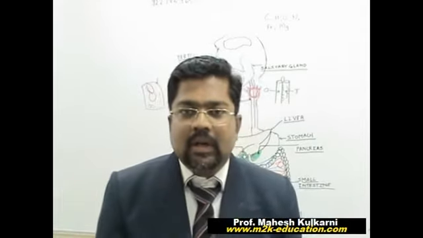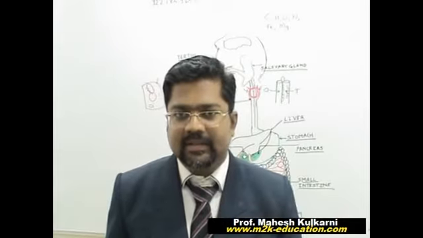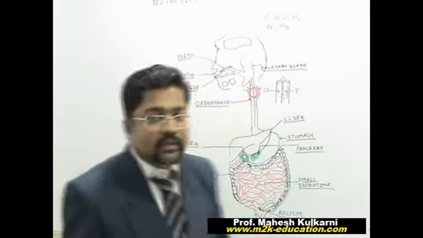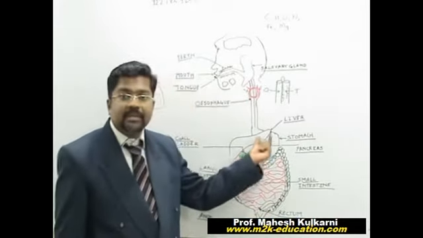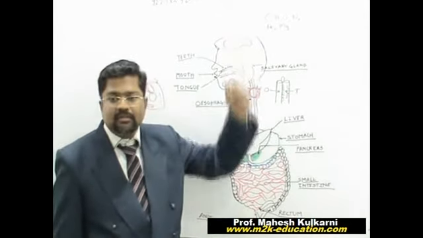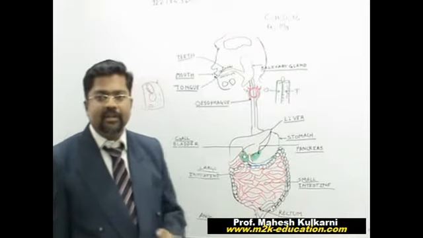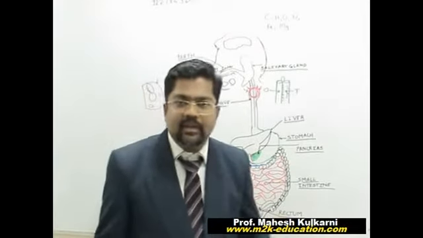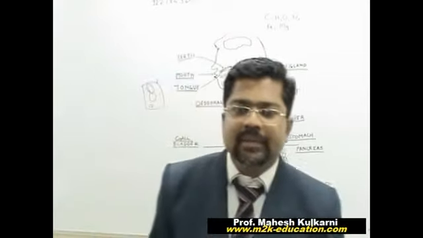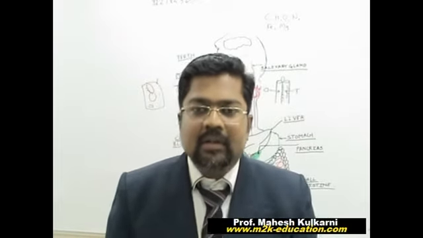This is called reverse of peristalsis. That's why from the stomach this material is sent again towards the mouth. Simply, in normal language, we call it vomiting. In scientific language we use a different word, but here we can simply say this is vomiting.